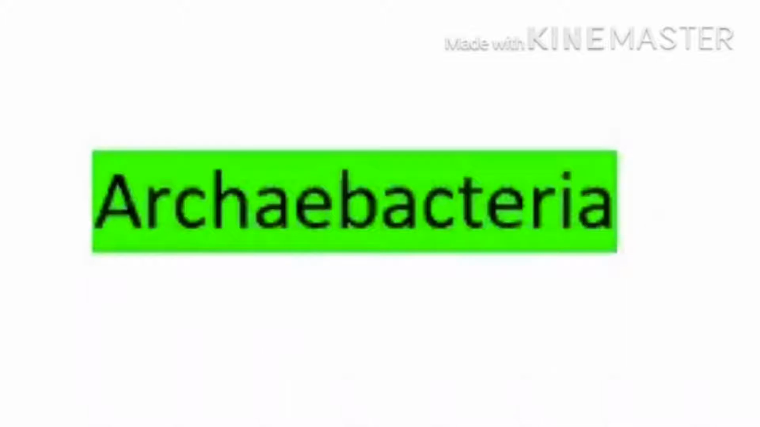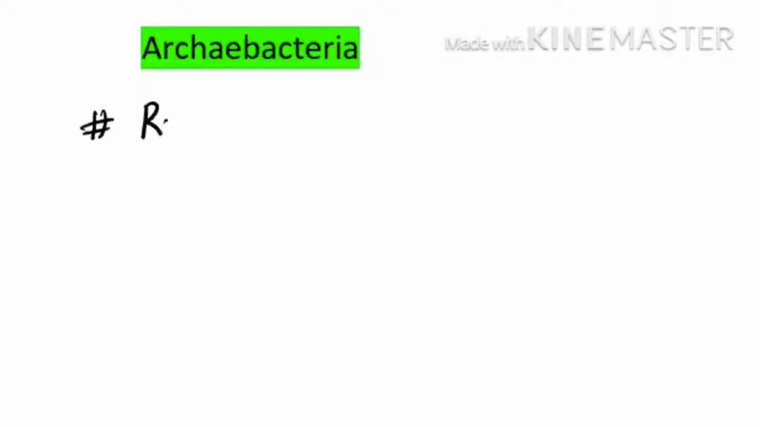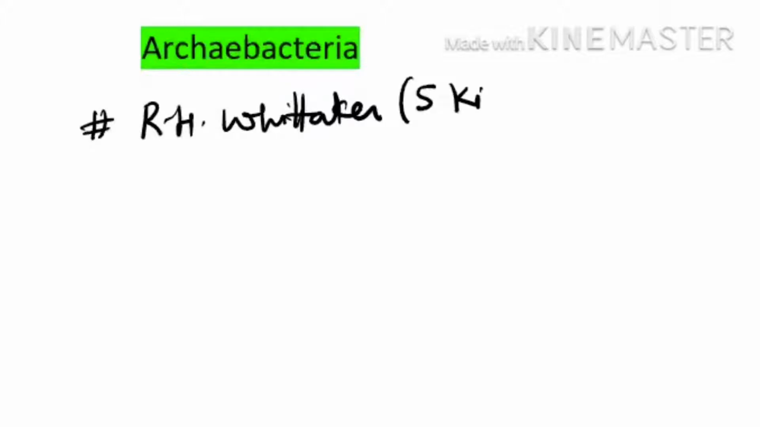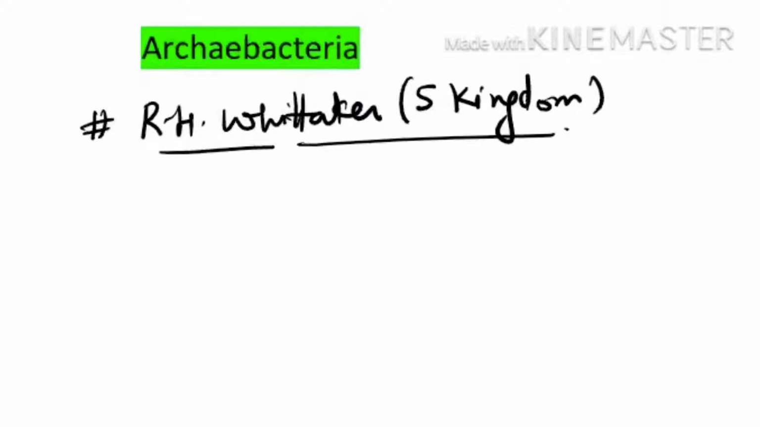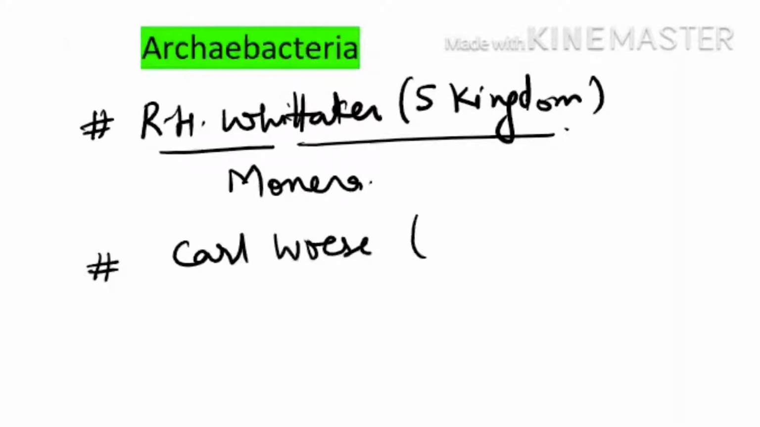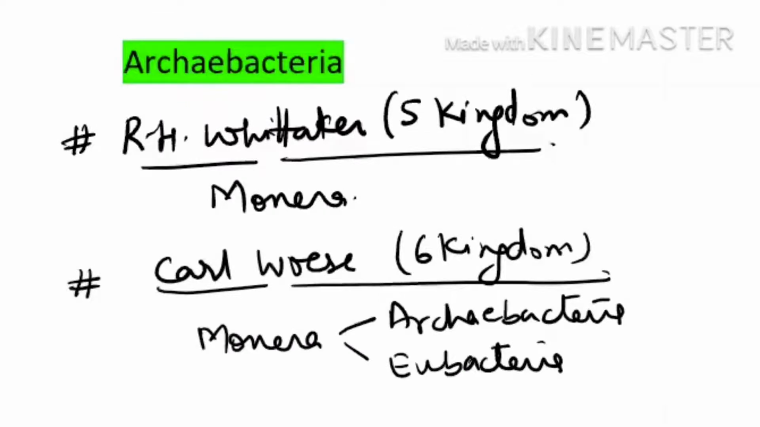So in this video we are going to study about the Archaebacteria. According to R.H. Whitaker, we study them under kingdom Monera, and R.H. Whitaker is the one who has given the 5 kingdom classification. So we study them in Monera, but according to Carl Woese, who has split Monera into 2, Carl Woese is the one who has given the 6 kingdom classification. And he has split Monera into 2 because of the difference in the cell wall.